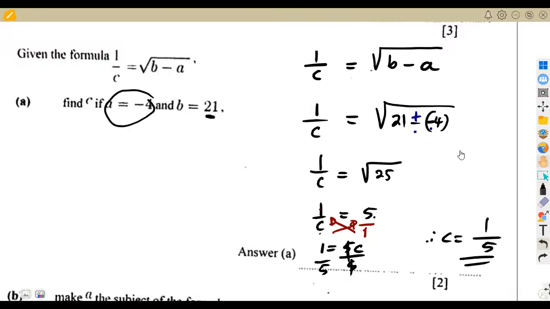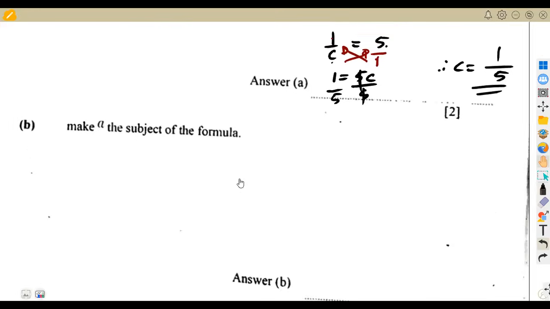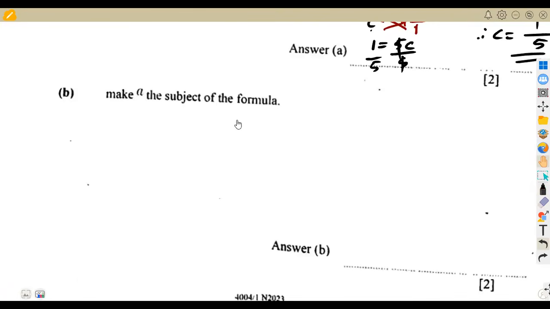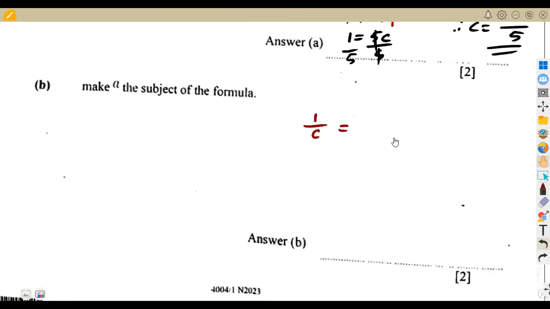You see, guys, it's simple, but you can be tricked by being simple there. Make A the subject of the formula. All right, so you're going to have our same formula. 1 over C is equal to this. You see this space is too small, sorry for that. It's equal to the square root of B minus A.